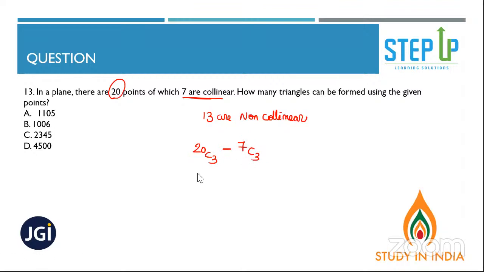Raj and Aditya, you were the first people to answer. And yes, that's correct. Vivek, Vinay, Sagar, we will not take 27 because there are only 20 points. 20C3 minus 7C3. Absolutely right, people.